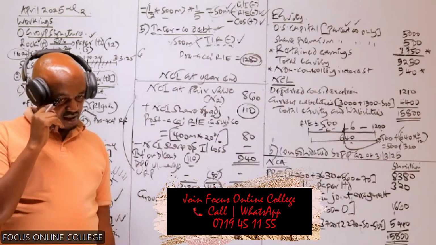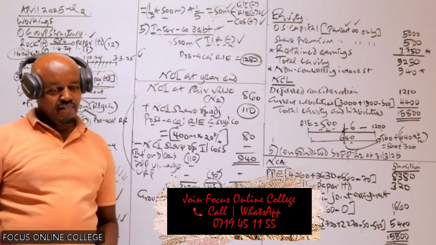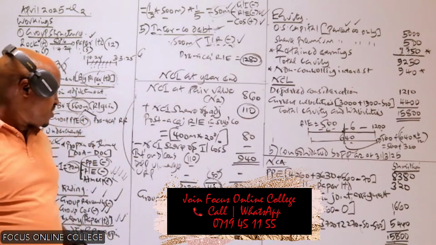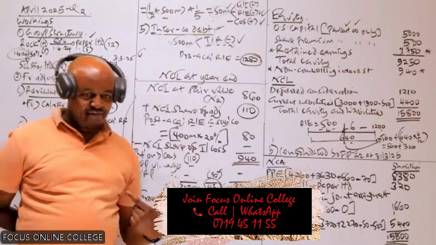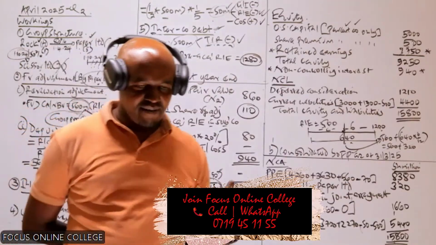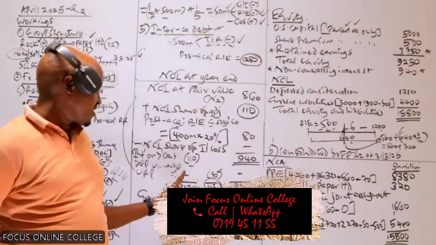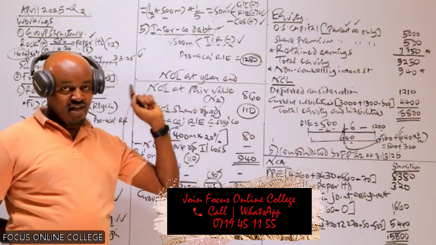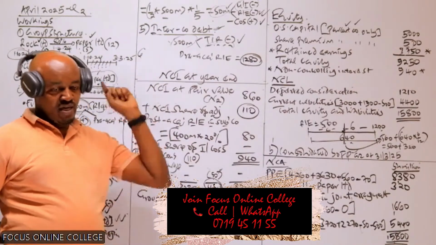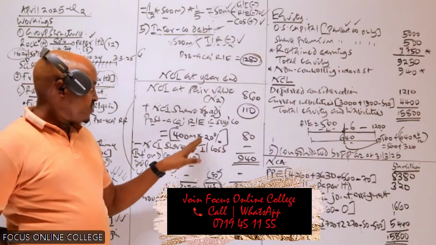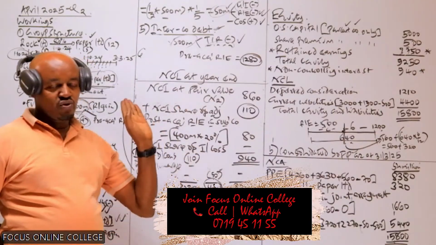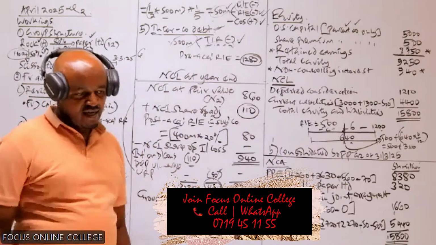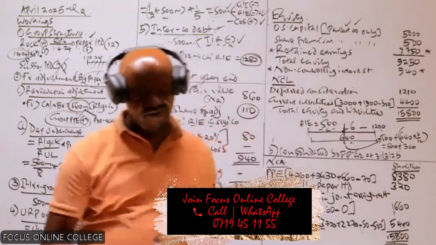Is it not balancing? Yes, it should balance. So I think that is what you have forgotten here, because remember, these are an expense which the parent company was supposed to have accounted for. The parent company needed to recognize this as an expense, and that's why you can see in the income statement, the parent company didn't have a finance cost that was supposed to be captured here. Therefore even the profit which you have taken into account here was supposed to have been deducted, and because it was not deducted, that's why we're deducting it here. So basically, this is what was required as far as that question is concerned.